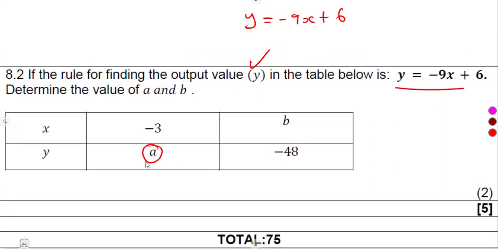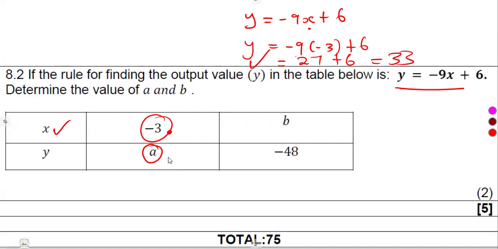So to find this A, we are given the x value, the input. So in place of x here, put a minus 3. So that's minus 9 into minus 3 plus a 6. Minus 9 times minus 3, that's a positive 27 plus 6. 27 plus 6, that is 33. So as you can see, our A is 33.